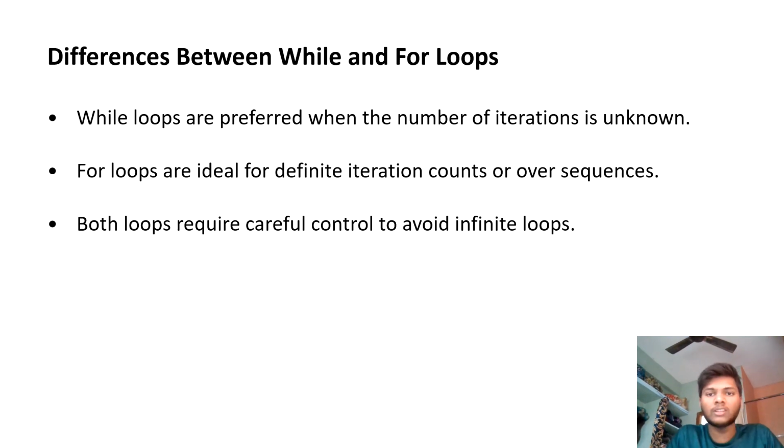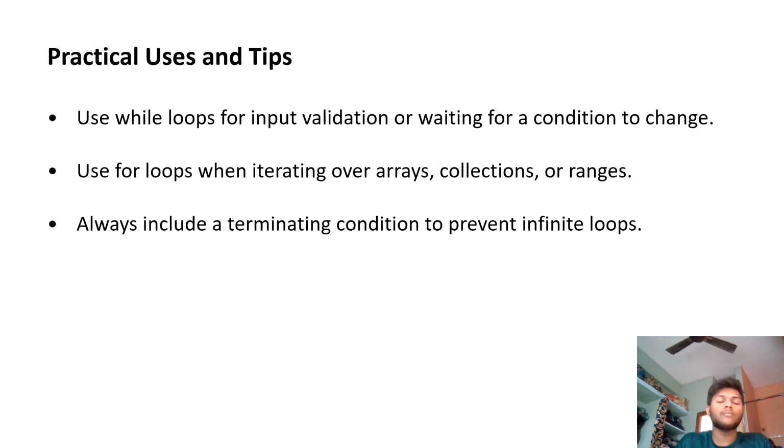Difference between while loop and the for loop. While loop performs well when the number of iterations is not known, whereas for loop is ideally suited for counting over a sequence. Both loops require carefully written conditions to avoid infinite loops. As we know, in while loop we repeat the entire source program for several times. But in for loop we repeat only particular source program. That is the difference between the while loop and for loop.